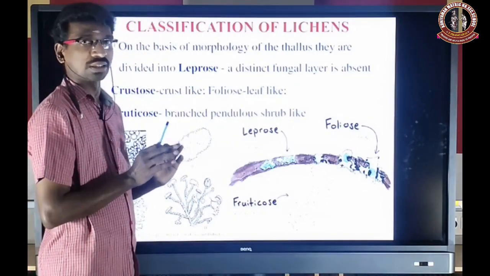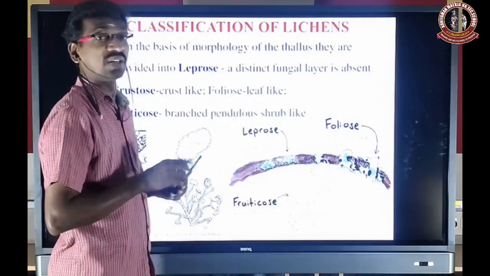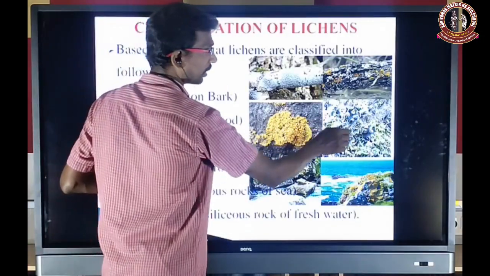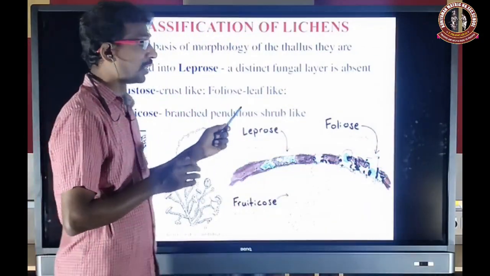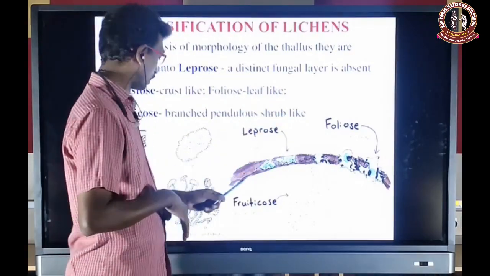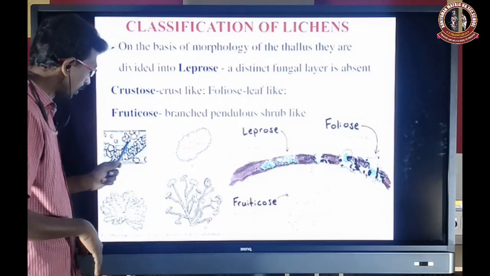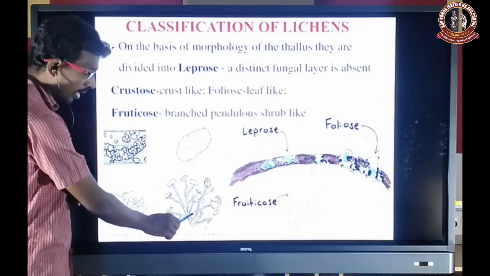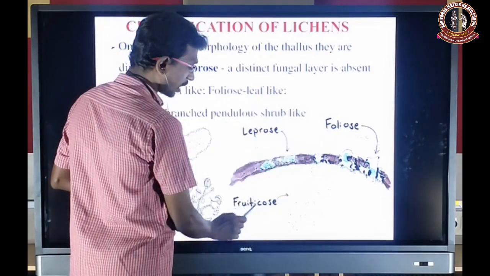Crustose, that is crust-like, is mostly present on the rock surface. Foliose, leaf-like structure. And fruticose, branched pendulous shrub-like. Pendulous means it will be hanging. So that is a branched shrub-like structure. It is foliose, it is crustose, it is leprose. Leprose, crustose, foliose, and fruticose.